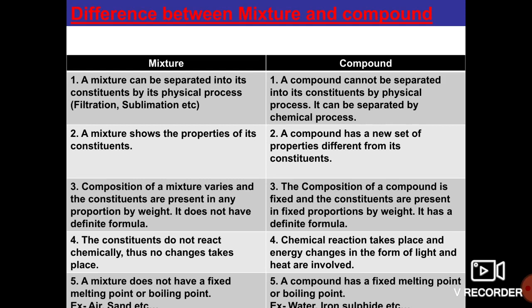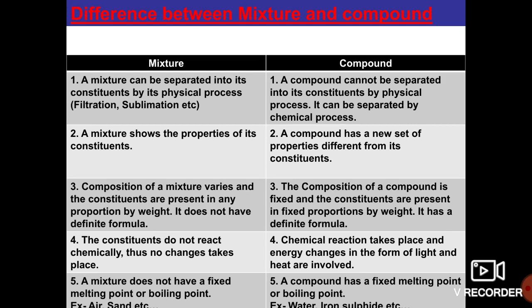And then the next property of the mixture and compound is that a mixture does not have a proper melting point or boiling point. Examples for this statement are air, sand, etc. Air is a mixture of different kinds of gases that are present in that air.